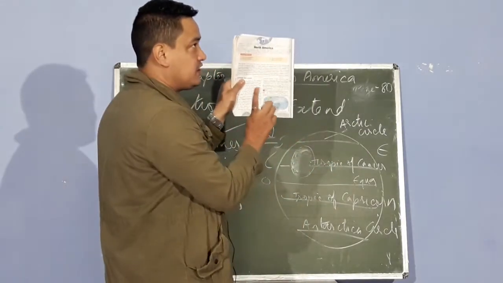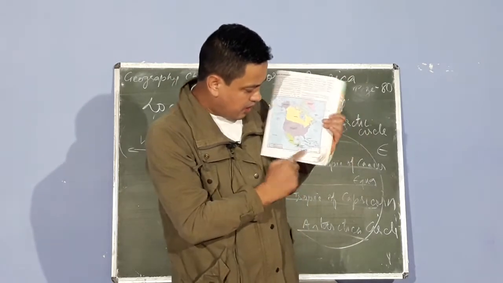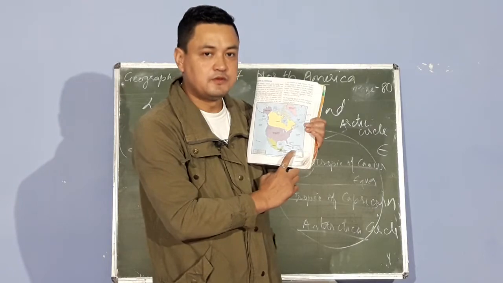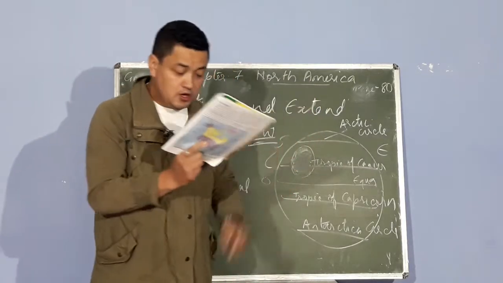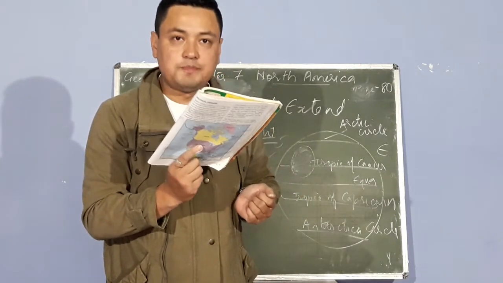You don't find this Caribbean Sea in this map, map number 7.1. You find the Caribbean Sea here in this map, map 7.2. Here you can see the Caribbean Sea. Are you understanding? So, in the south by the Caribbean Sea and in the west by the North Pacific Ocean.